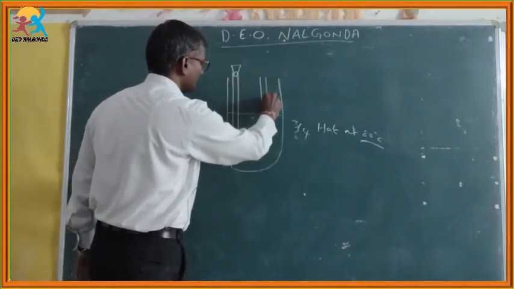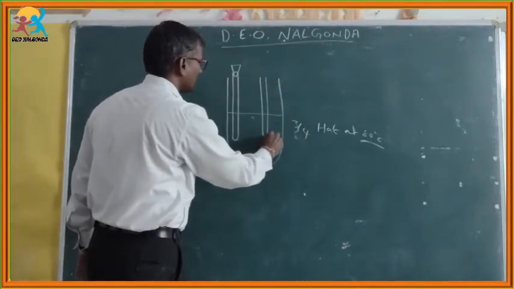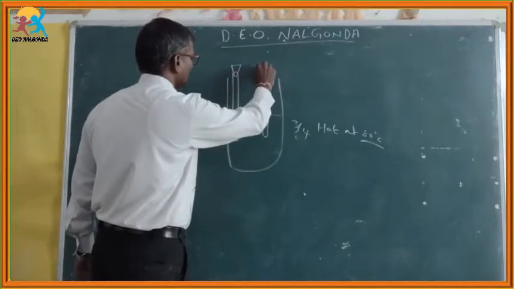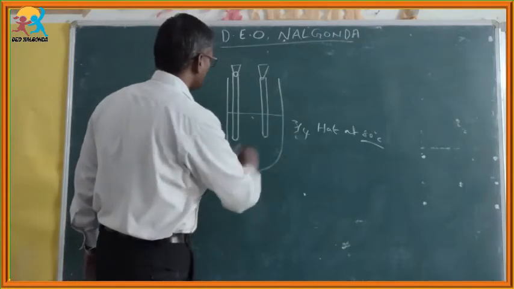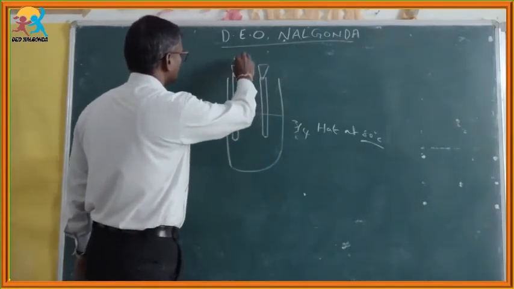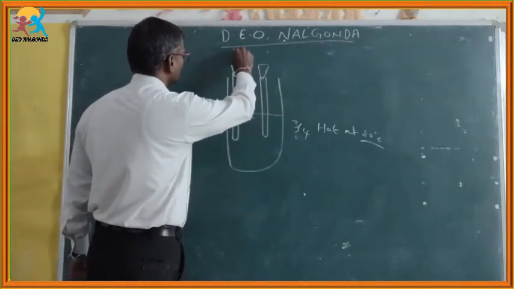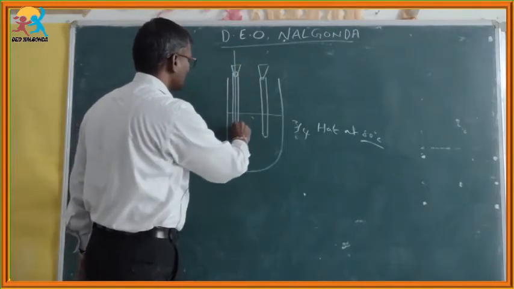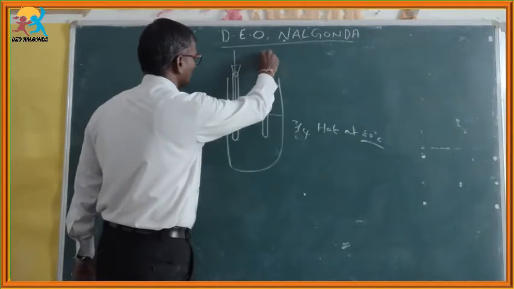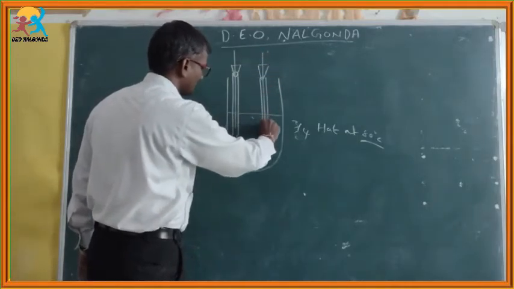Those two test tubes can be placed inside the 80 degrees centigrade water. Through the single hole rubber cork, you can insert one thermometer in one test tube, and another thermometer in the other test tube.